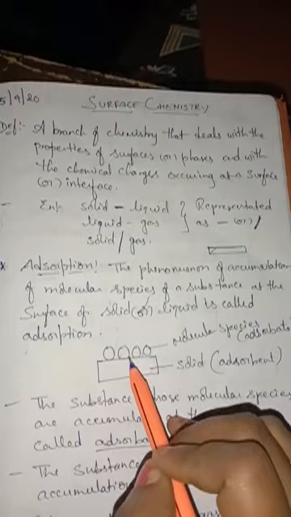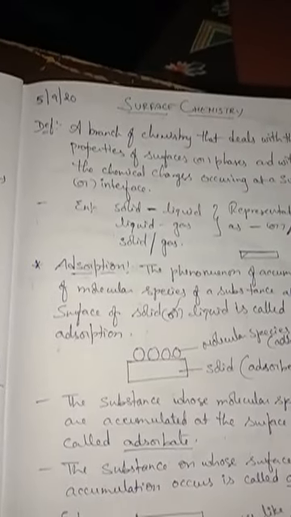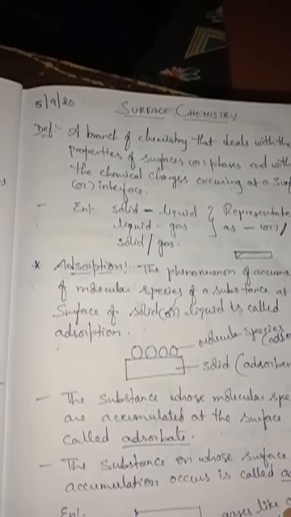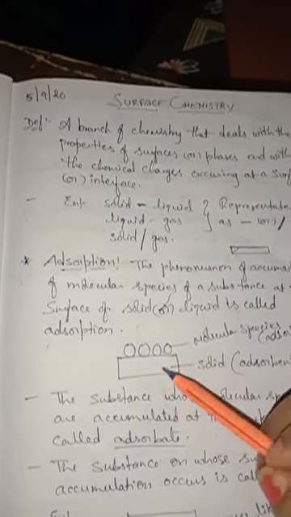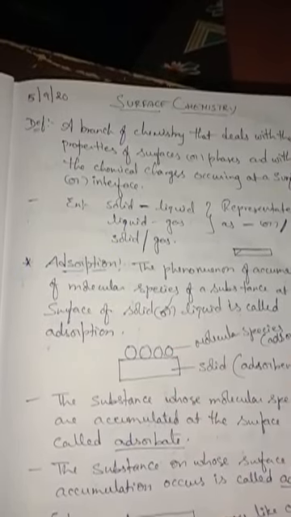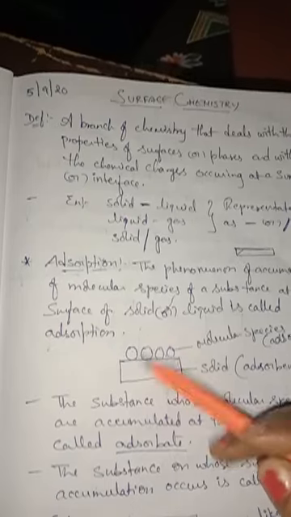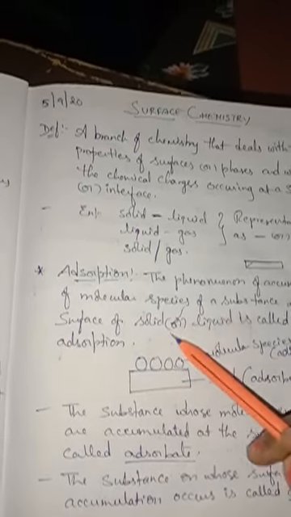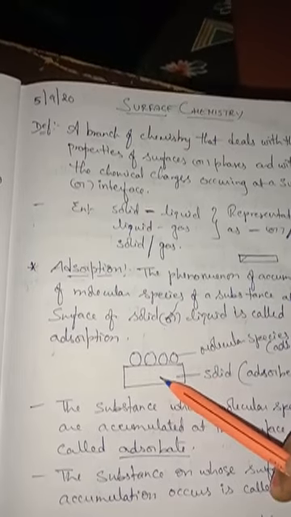So why does this adsorption take place, children? Because the surface of a solid or liquid is always in a state of strain or tension due to the presence of unbalanced forces between this surface and the molecules. So to satisfy these unbalanced forces, what happens? The molecules of the other substance will accumulate on the surface.